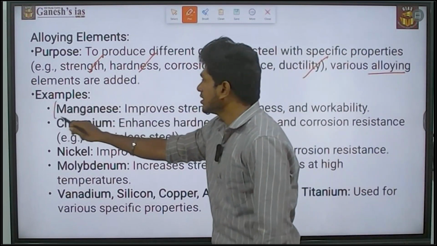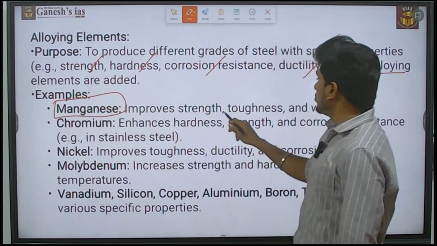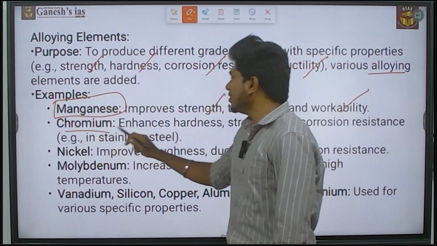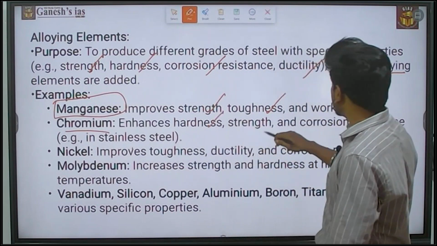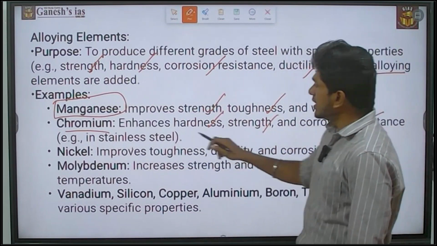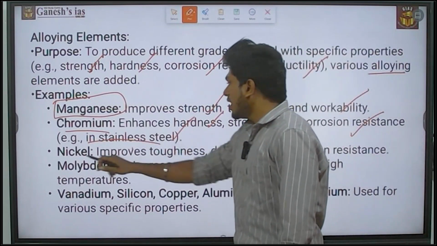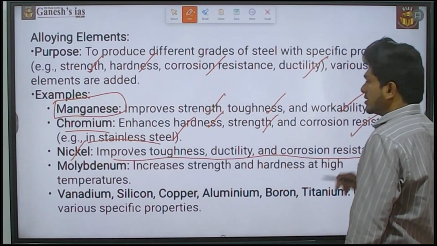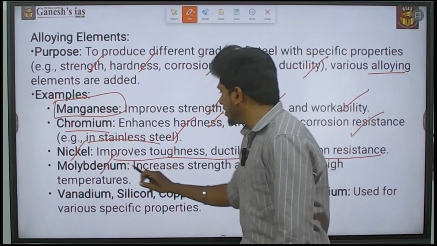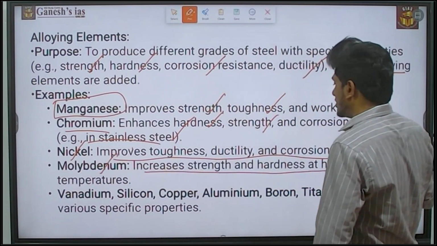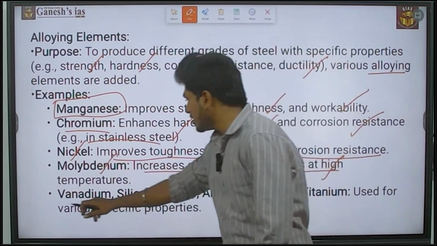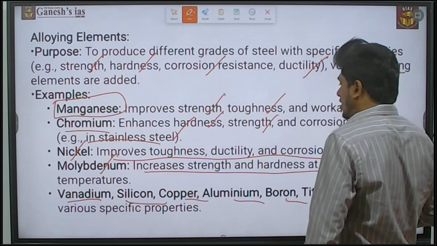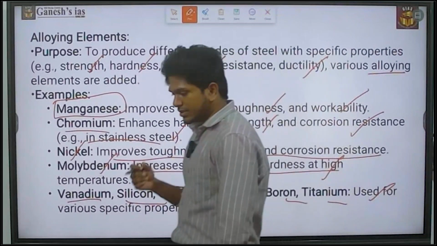The first is manganese, which improves strength, toughness and workability. Next is chromium, which enhances hardness, strength and corrosion resistance in stainless steels. Next is nickel, which improves toughness, ductility and corrosion resistance. When it comes to molybdenum, it increases the strength and hardness at high temperature. And the last are vanadium, silicon, copper, aluminum, boron and titanium, used for various specific properties.